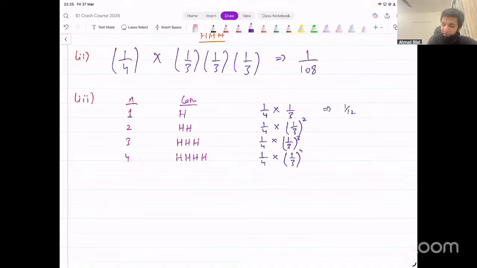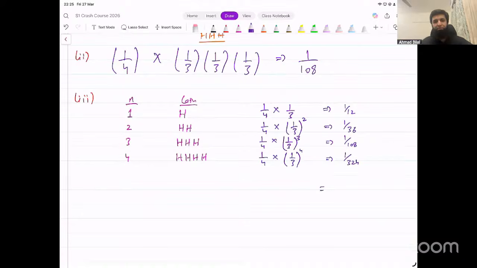The first one is 1/12. The second one, 1/12 times 1/3, will be 1/36. The third one will be 1/108, and the fourth one is going to be 1/108 into 3, that will be 324. And then you add up all of these cases, that will give you the result. You can see what that is. What's the final result that we get from this?